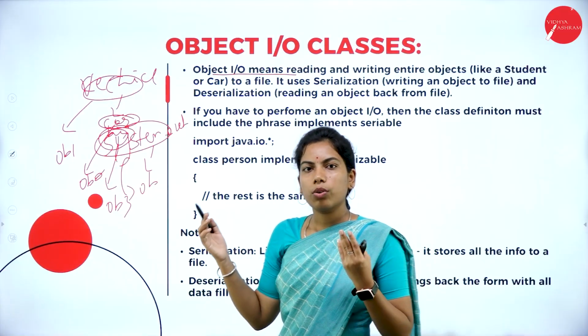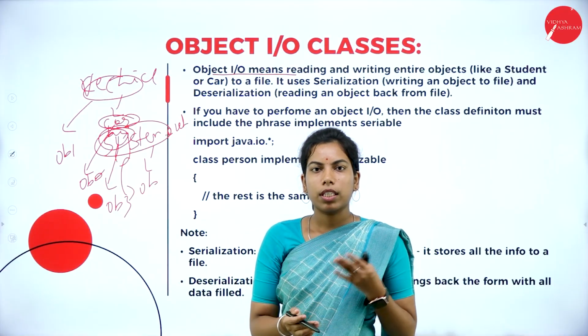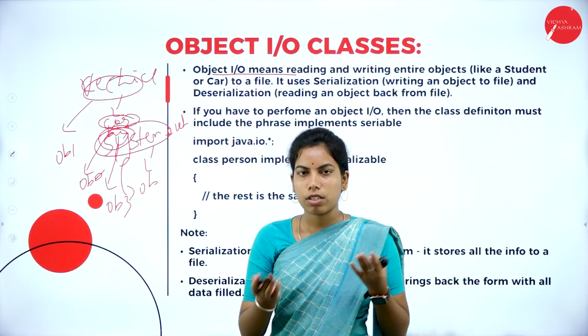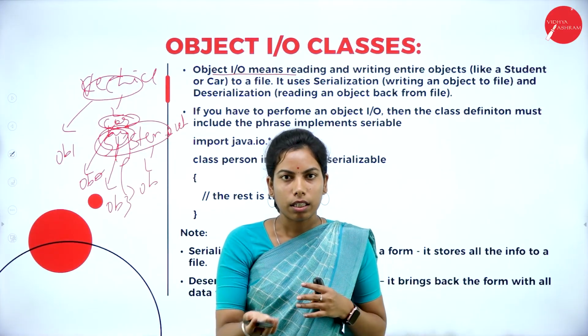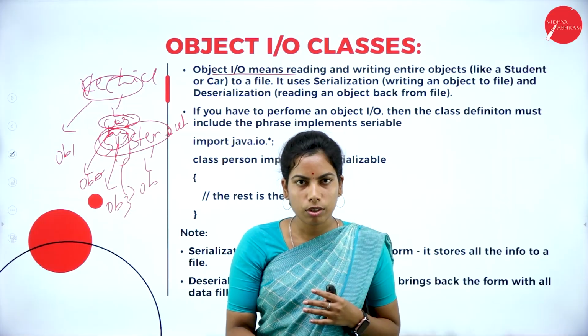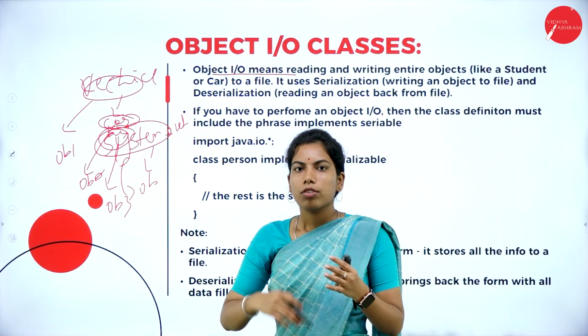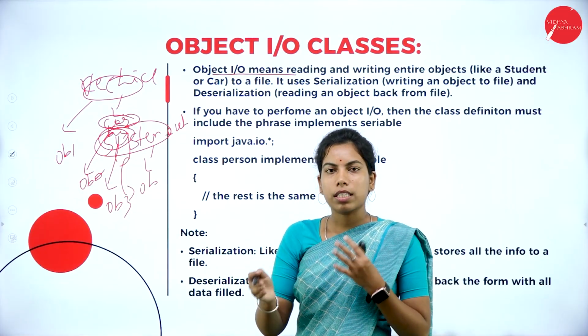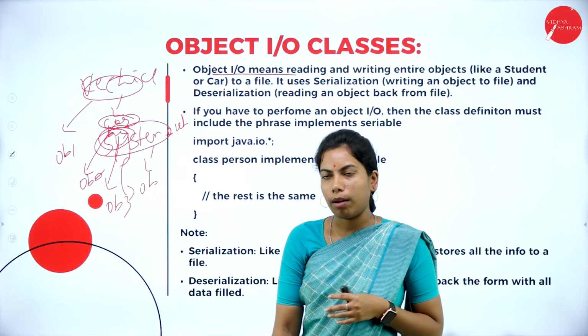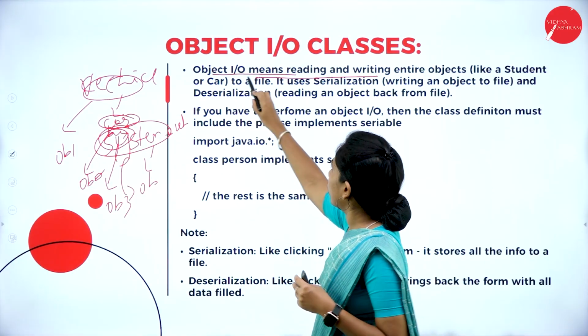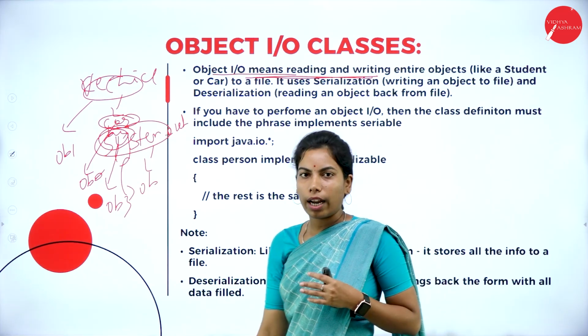So there are two operations in the object input output, that is serialization and deserialization. Serialization is nothing but we have to write whatever the object content into the file. Deserialization means, after saving the content, we have to read it back into the Java program. So that is what object input output means, reading and writing.